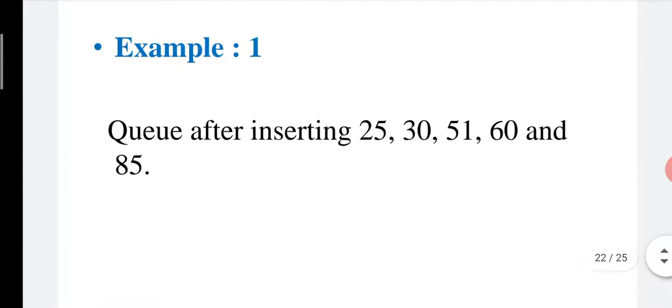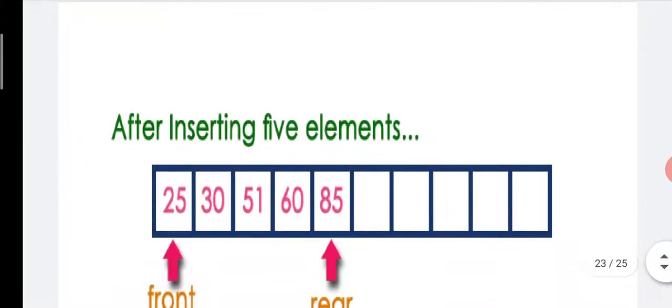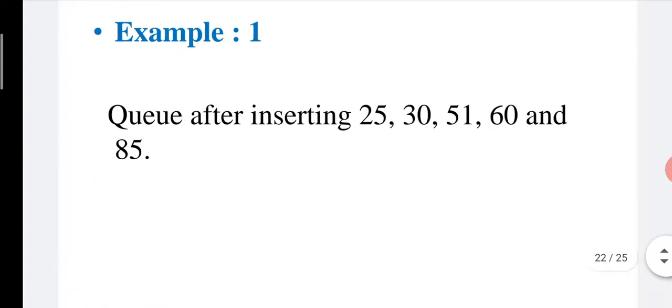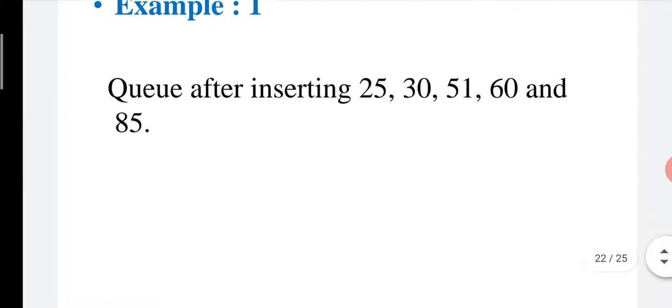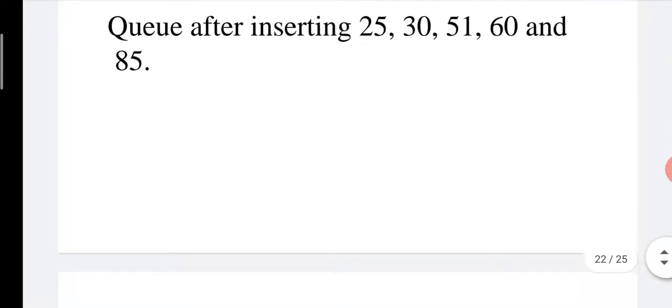Example 1, queue after insertion, the elements are 25, 30, 51, 60 and 85, having 5 elements. The first element is 25. Initially the queue is empty, means front is equal to and rear is equal to -1. -1 indicates that the queue is empty. Now the first element 25 has to be inserted. How to insert? Before insertion the queue is empty, then rear is set to 0 and front is set to 0. Then element 25 is inserted in the location number 0.